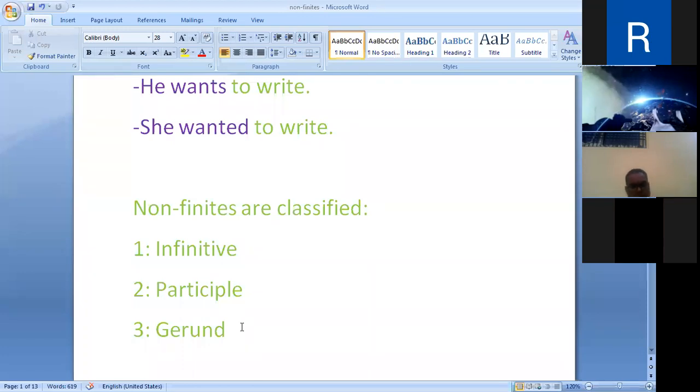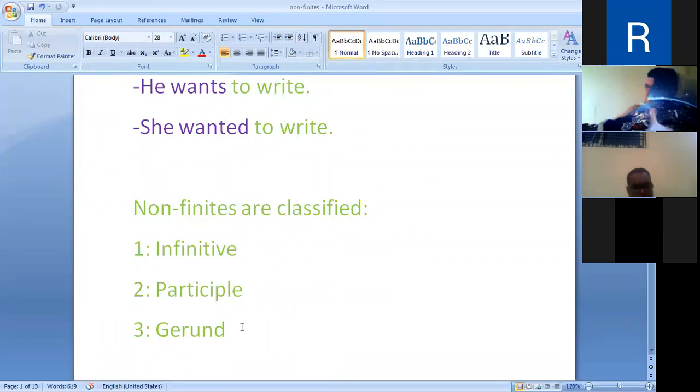Reading is formed by the verb read and has an object, books. However, like a noun, reading is the subject of the verb is in the sentence. So reading is the subject. Reading can also be the object.